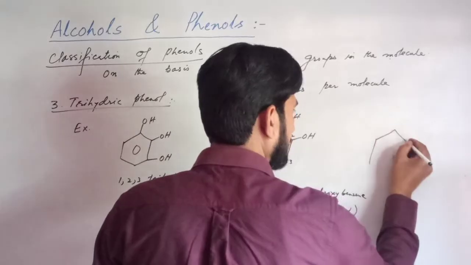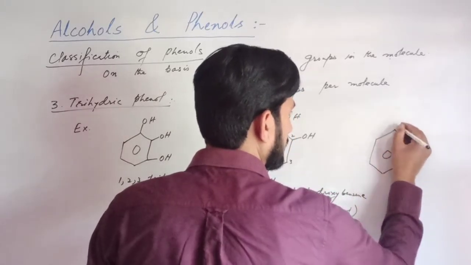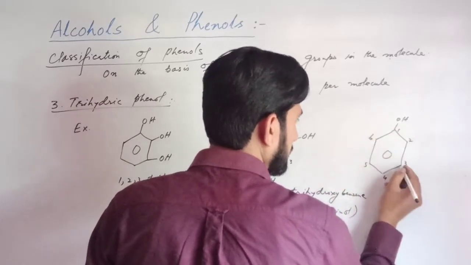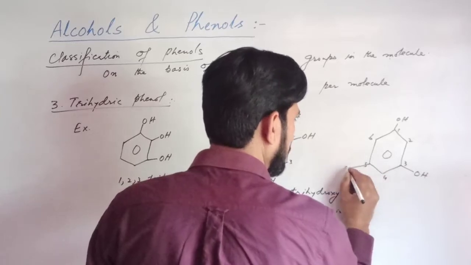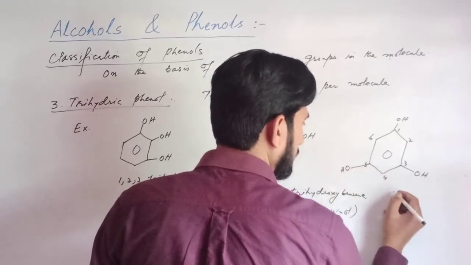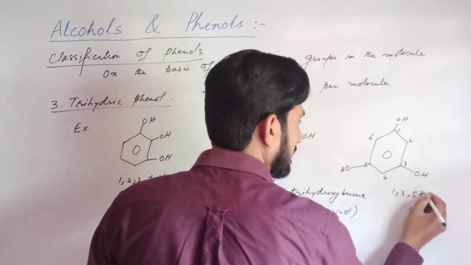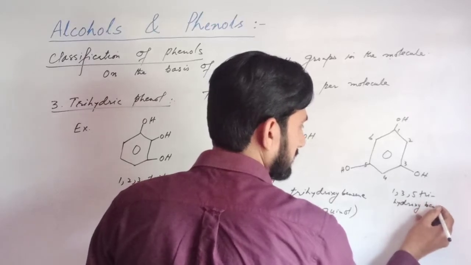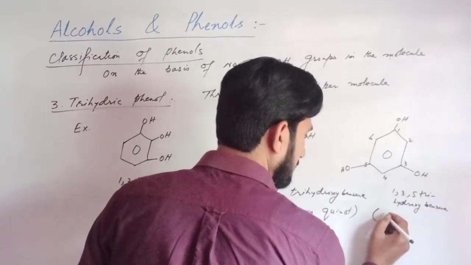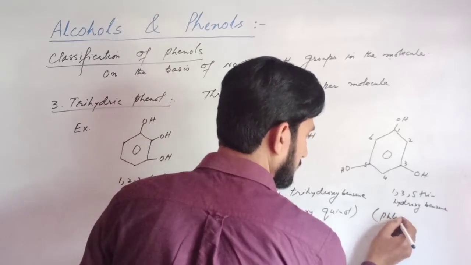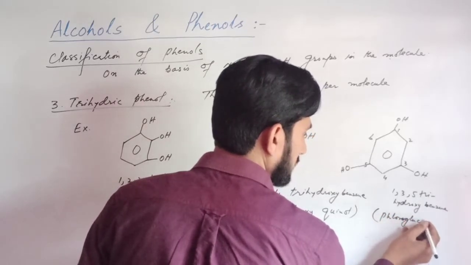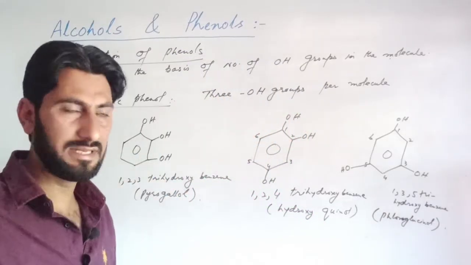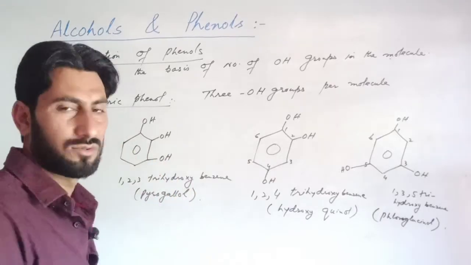Another example, 1, 3, 5: 1,3,5-trihydroxybenzene. Commonly called phloroglucinol. All these compounds contain 3 hydroxyl groups in the molecule, so these are trihydric.